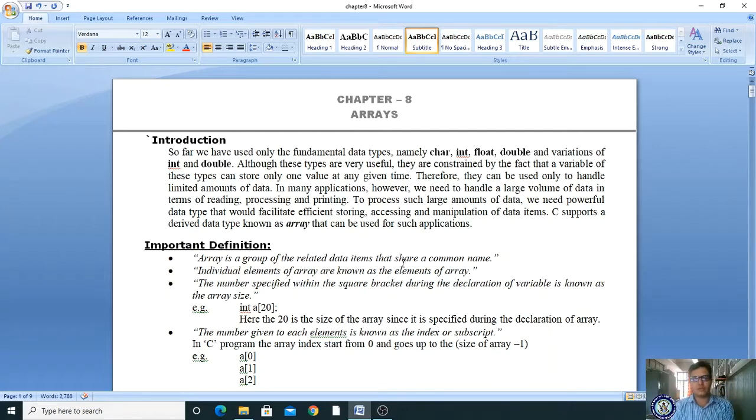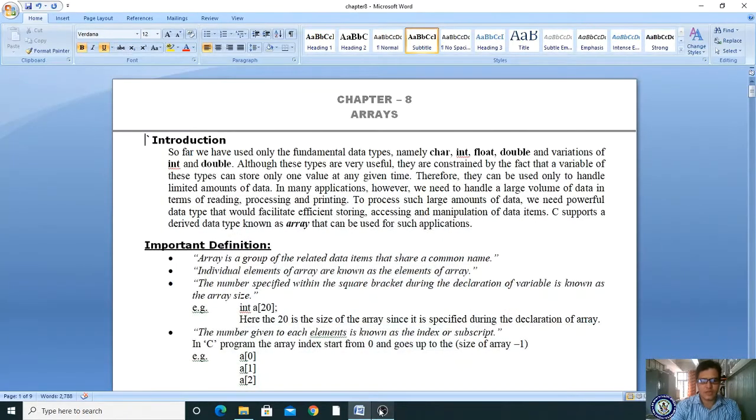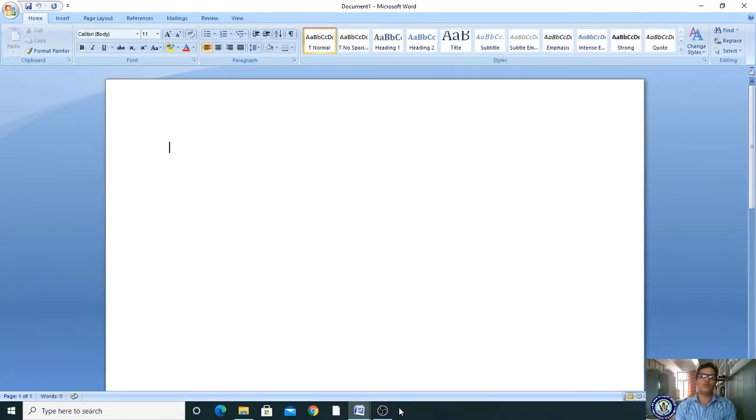For example, to understand this concept, let me take one simple example. I am taking a new notepad.